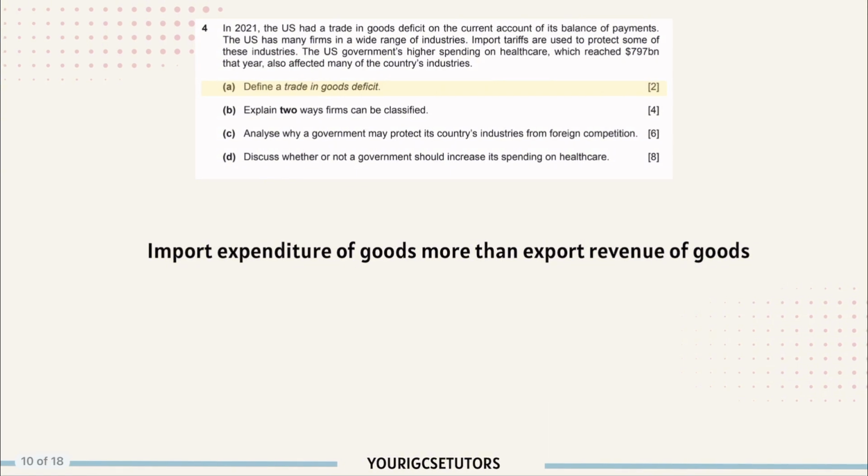Okay, but it's not enough that you say import is more than export. You need to specify that it is the expenditure, import expenditure and export revenue. This will gain you 2 marks.